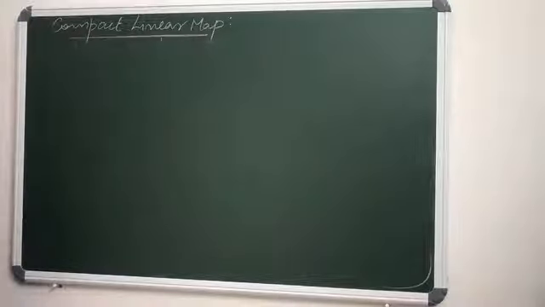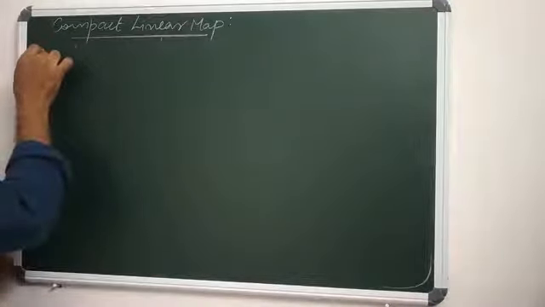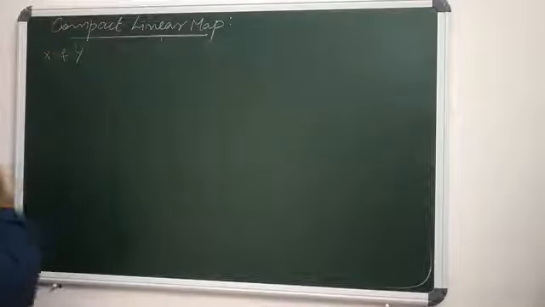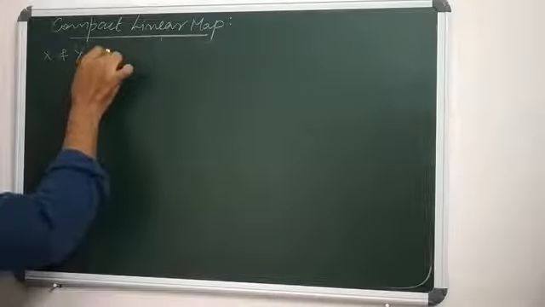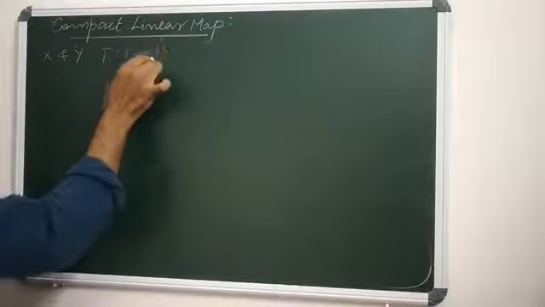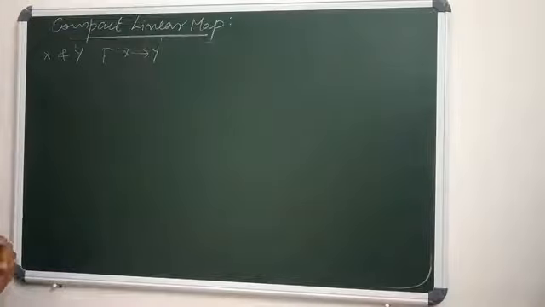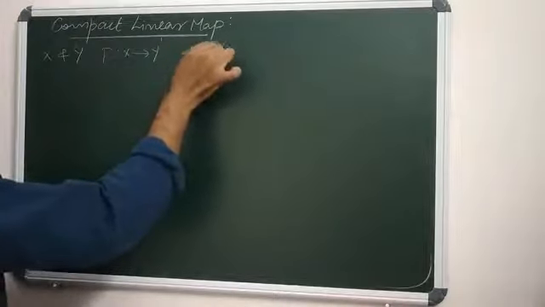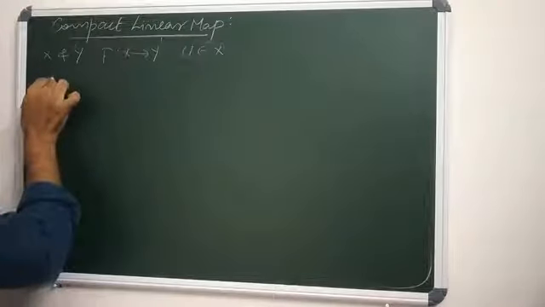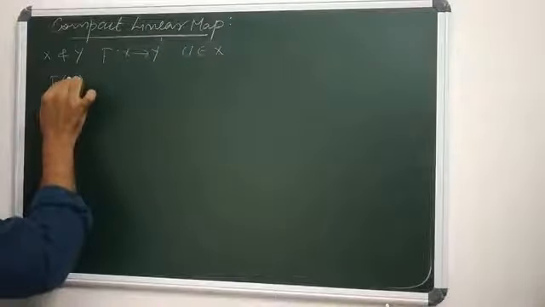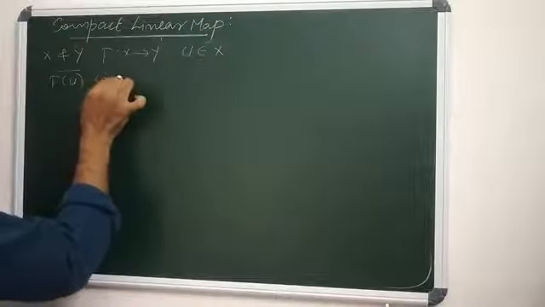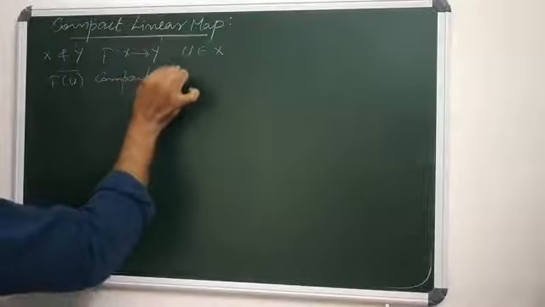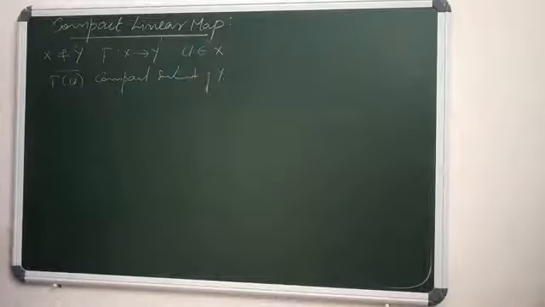So we know that suppose X and Y are any two normed linear spaces, and f from X to Y is said to be a compact linear map only when for any open ball U in X, the closure of f of U is a compact subset of Y. So this is the definition of compact linear map.